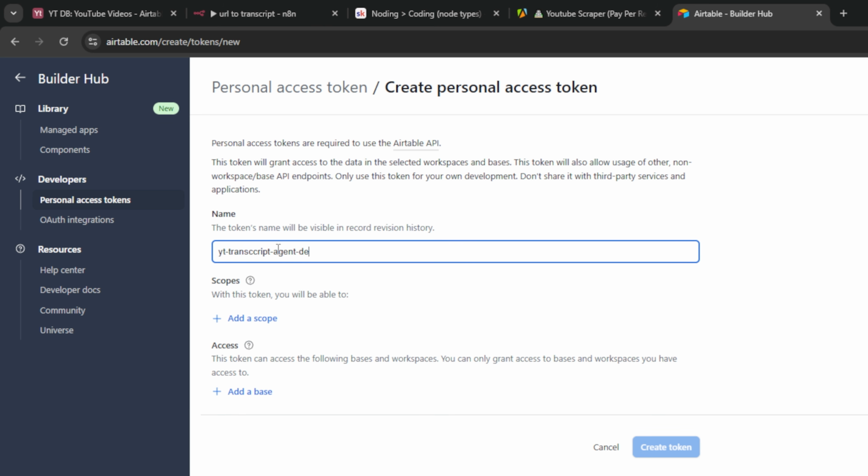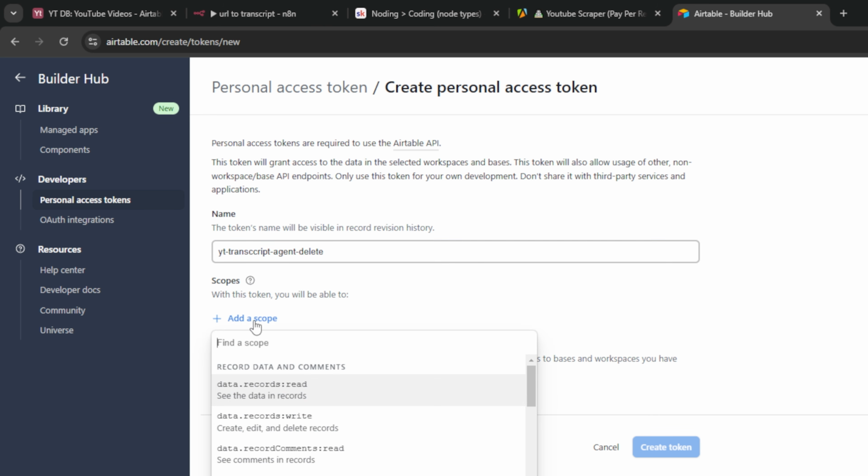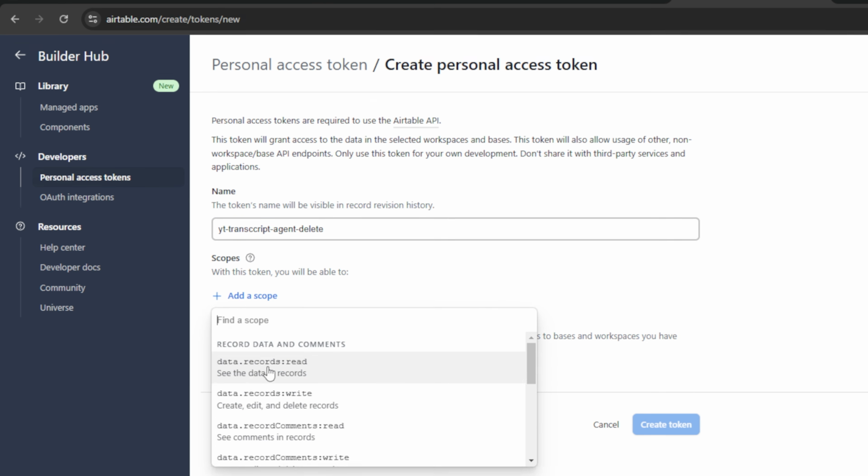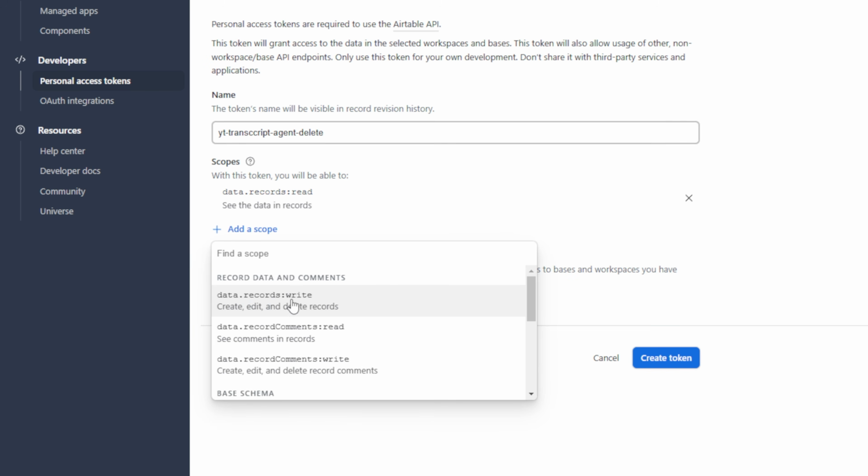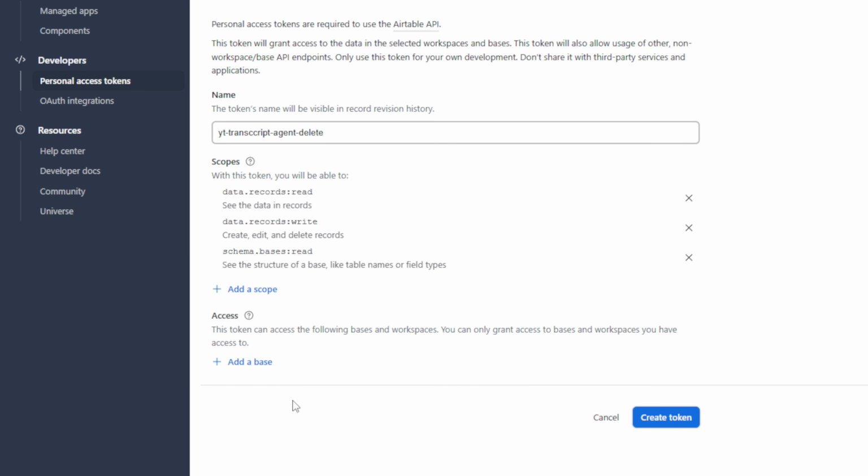Doesn't really matter if I spell it wrong, so I know how to delete it. And I'm going to add a scope. The scopes you want to add are data.records_read, data.records_write, and also schema.bases_read.